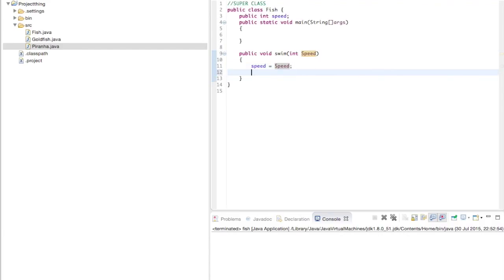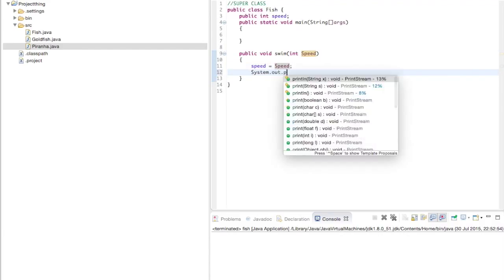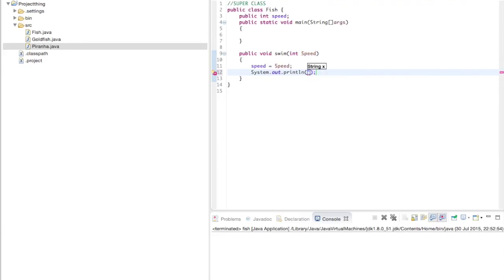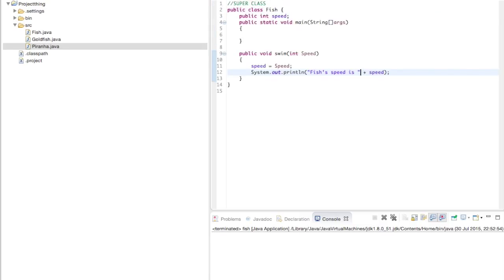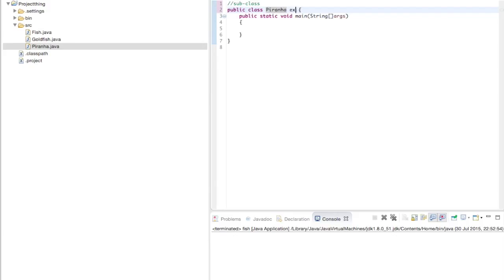And then I'll do a System.out.println: fish speed is, plus speed. Even though you can't notice it yet, this won't be able to inherit the methods here because we need to use the extends keyword. So piranha extends Fish, goldfish extends Fish, extends from the superclass.